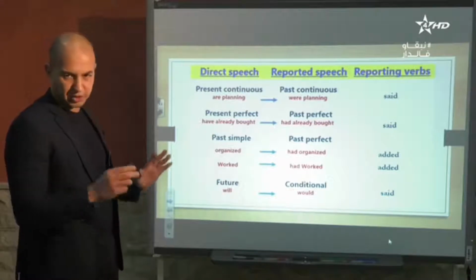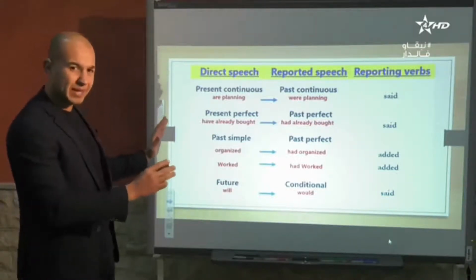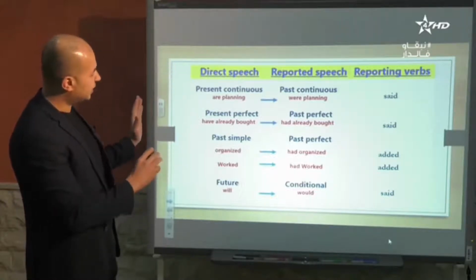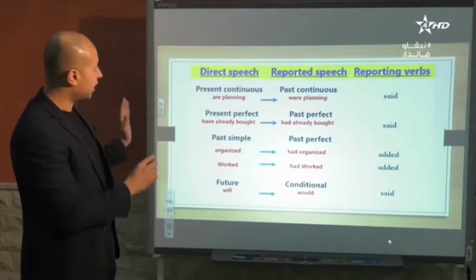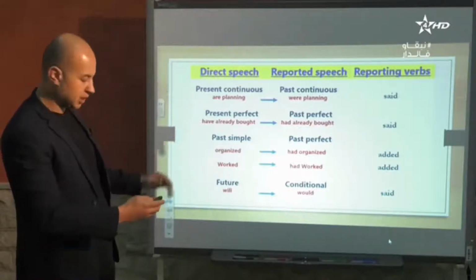So in general, to have a clear picture here, we're always going backward to the past. Are, were; have, had organized; will, would.